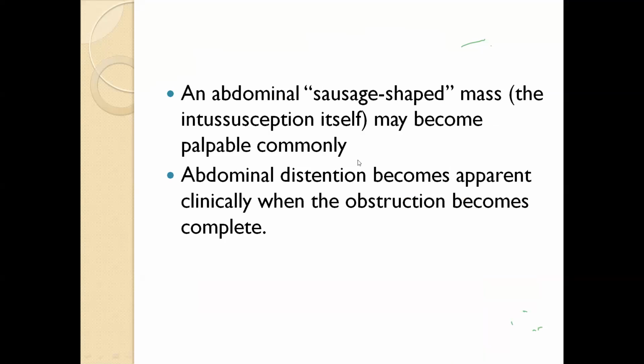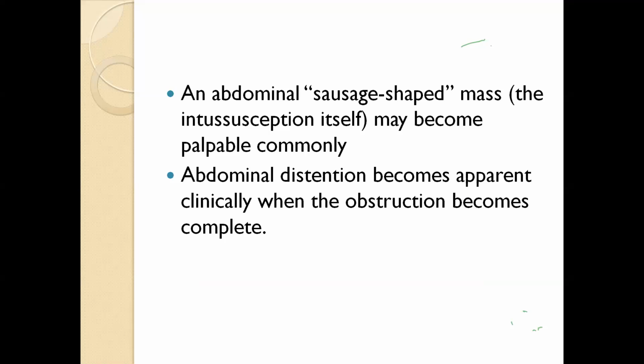Secondly, on examination, we can easily appreciate a palpable mass, which may be in any region of the abdomen. In most cases it is in the right hypochondrium, because of ileocecal intussusception, palpable just below the liver.